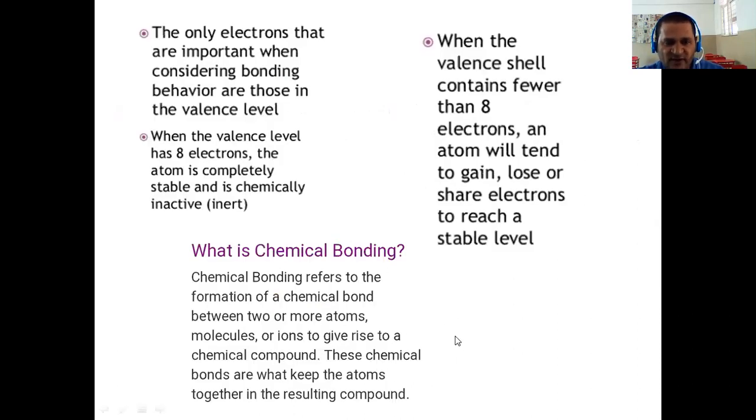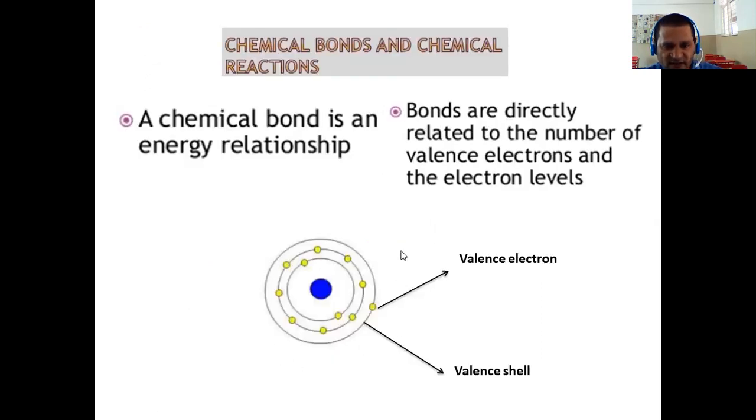So what is a chemical bond? It refers to the formation of a bond between two or more atoms, molecules or ions to give a compound, to attain a stable electronic configuration. Here the first shell can hold only two electrons, and the next can hold eight electrons. If it has eight electrons in the orbital, it will attain a stable state.